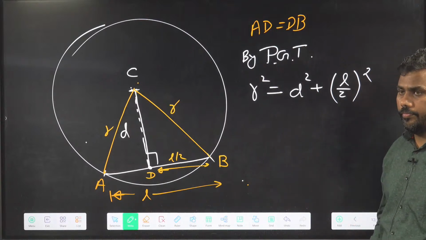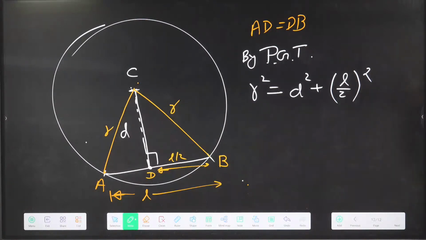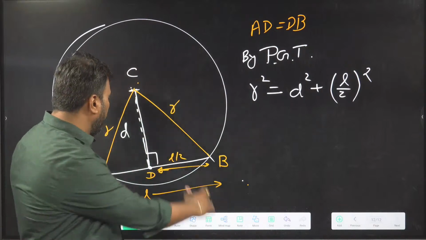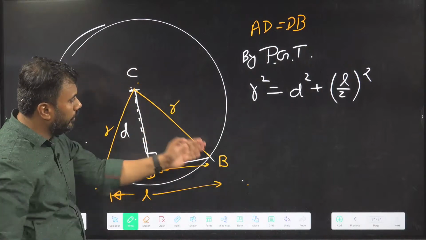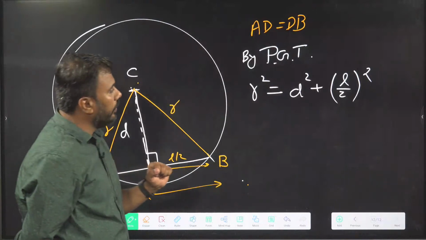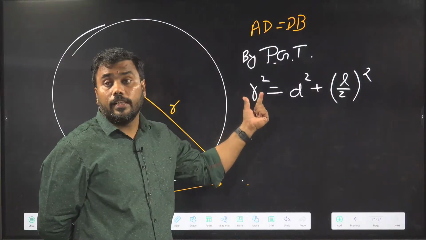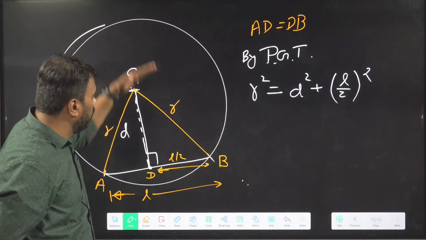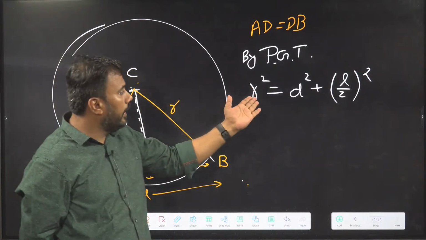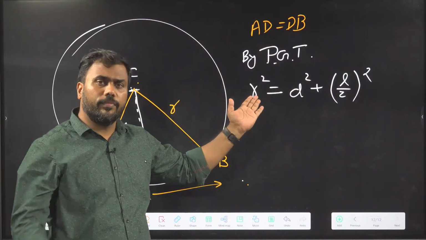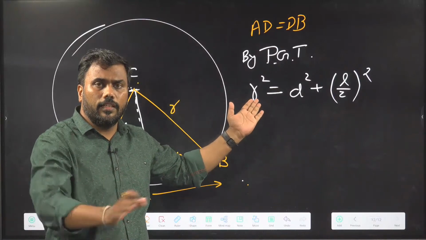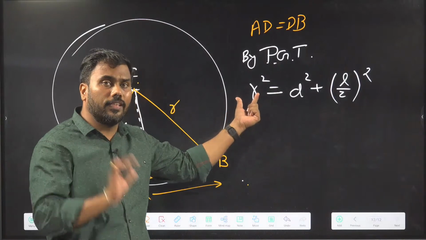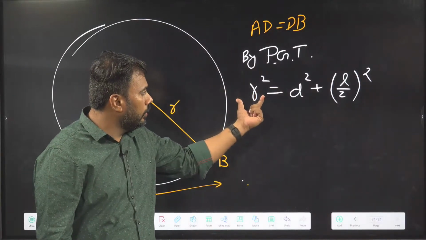So I had derived a relationship between the length of the chord, its distance from the center, and the radius of the circle. One thing you can observe from here: the radius of the circle is constant. In a circle, I can choose different chords, but for different chords the radius won't change. For a fixed circle, this is a constant.